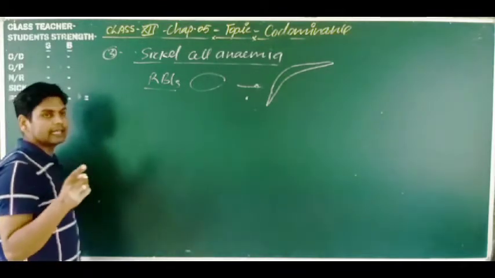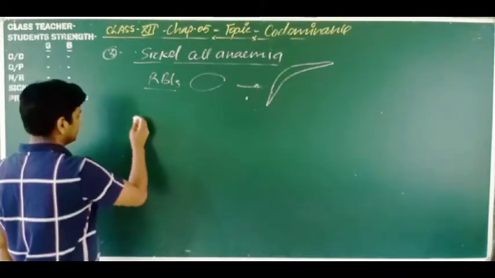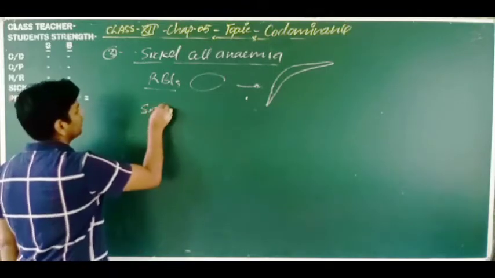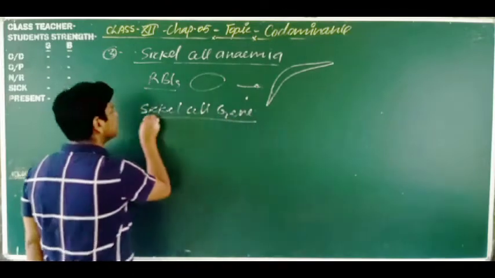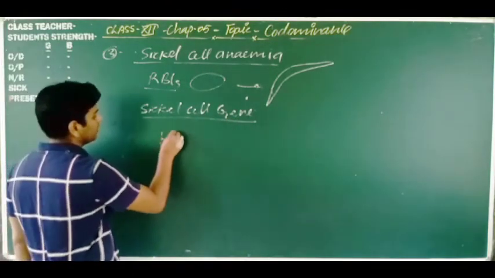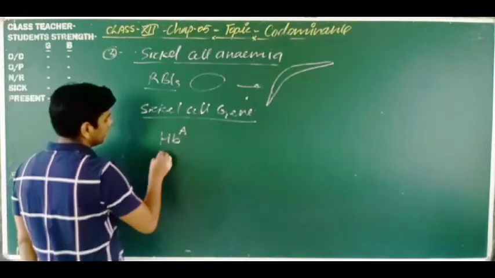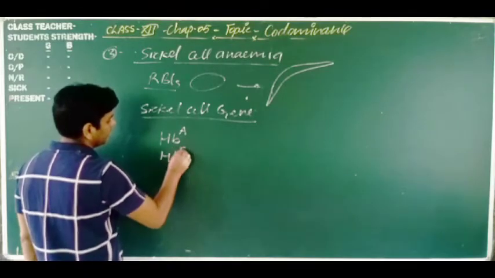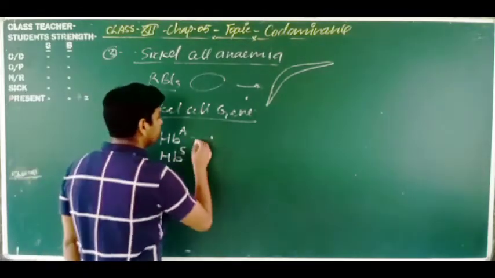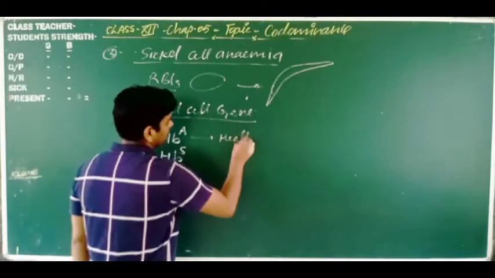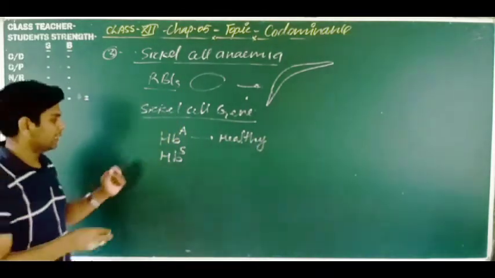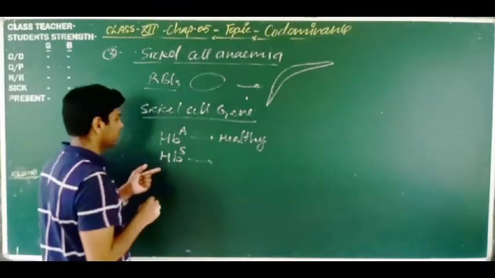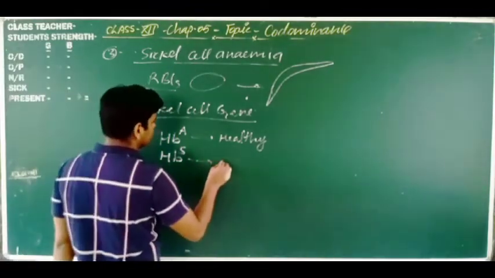We can say sickle cell anemia is expressed by the sickle cell gene. The sickle cell gene has two alleles, HBA and HBS. This allele is the healthy allele, which forms healthy RBC, and this is the allele which forms the sickle shaped RBC.